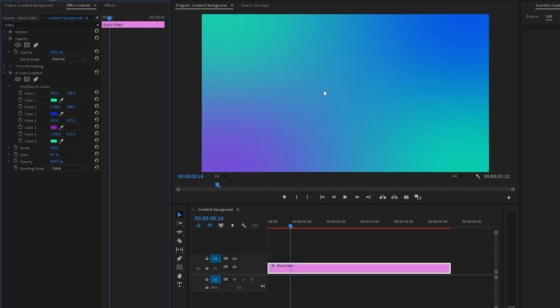All right, as you can see on the program monitor, our gradient background creation is complete. In this way, you can easily create a gradient background in Premiere Pro. By following these steps and exploring the options within the 4-color gradient effect, you can create unique and visually appealing gradient backgrounds to enhance your editing projects.